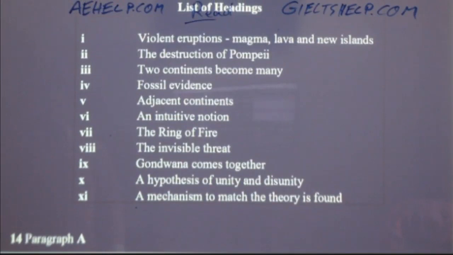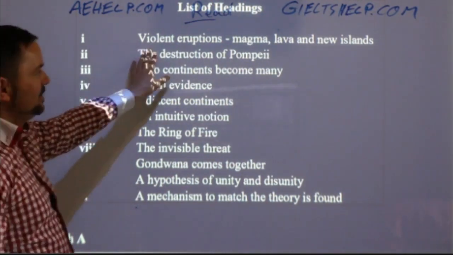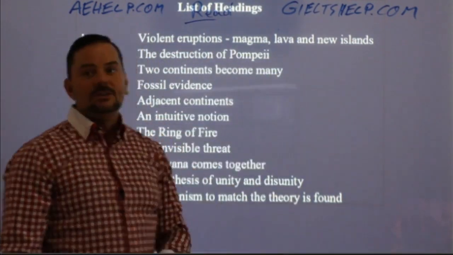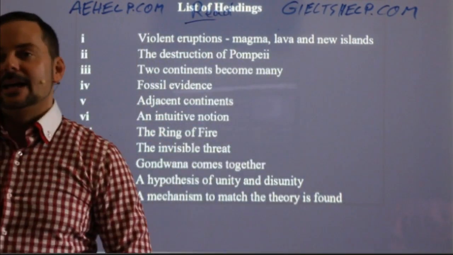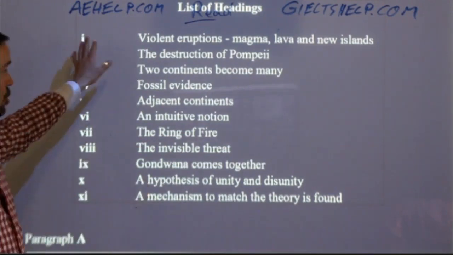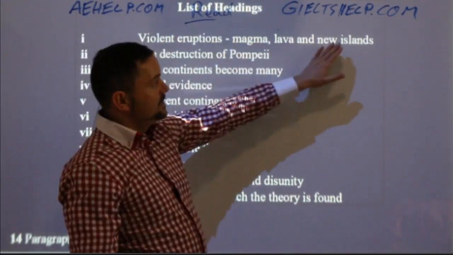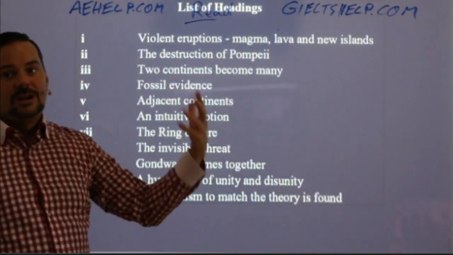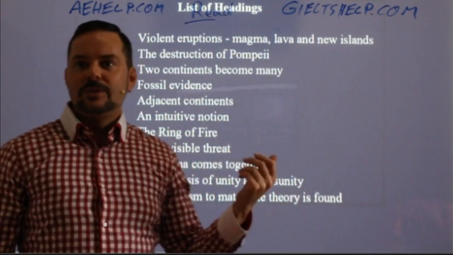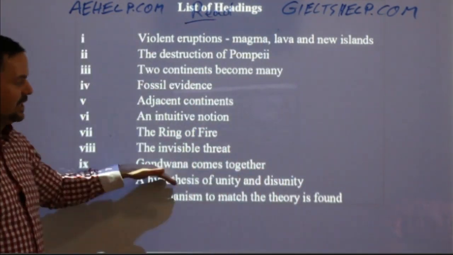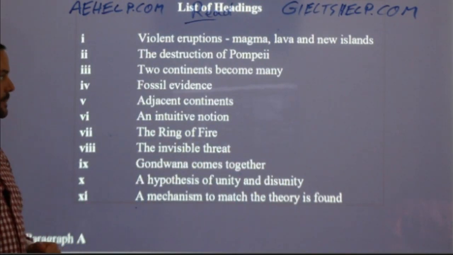And which one of these matches the concept of volcanoes? So which one is the best answer? Mahesh says that's one. That's the one where you said violent eruptions, magma, lava, and new islands. Yeah, so that is volcanoes. So that's what I would choose because I paraphrased this as a volcano in the beginning. So I know that it's about volcanoes. They're not going to say volcano here. That would be too easy.